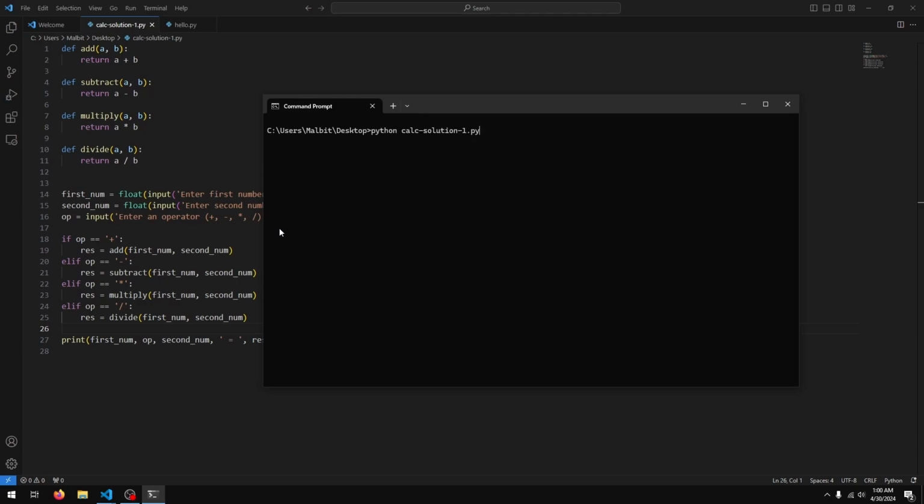So let's run our code and see the result. So we're going to enter first number, let's say 5, enter second number 3, operator, let's say plus, and we get 5 plus 3 is 8. Let's just run it again.